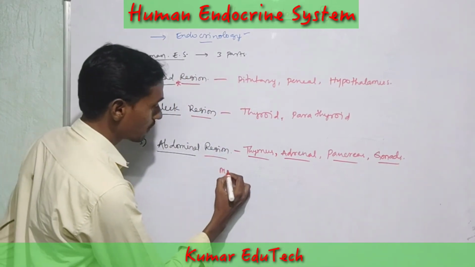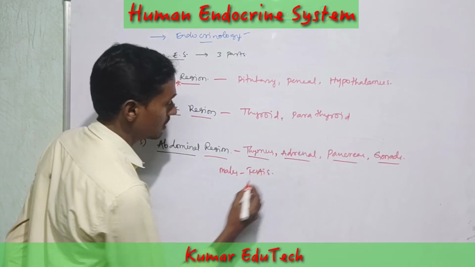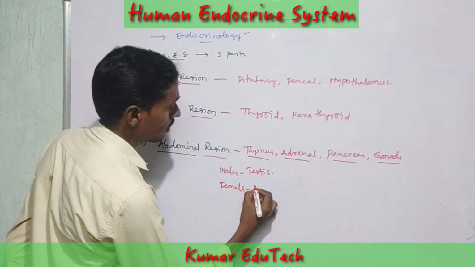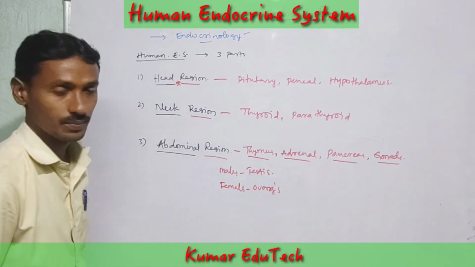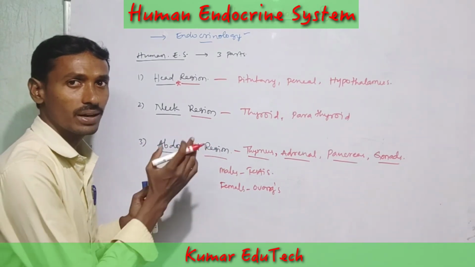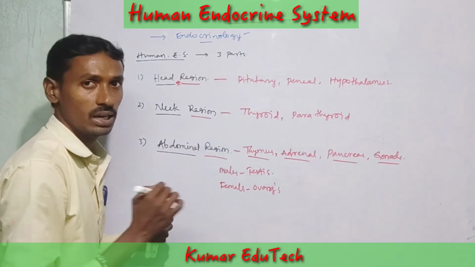In males, the testis, and in females, the ovaries are present. So these are all the endocrine glands present in the human body.